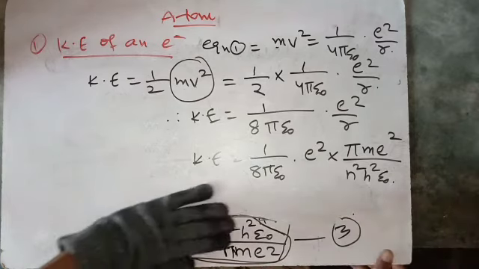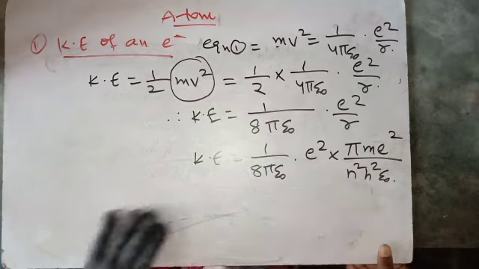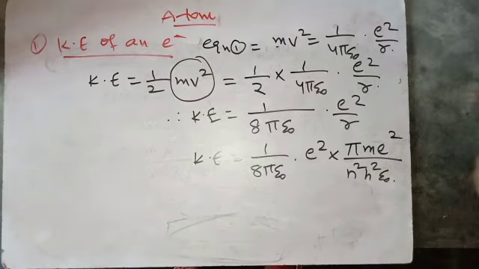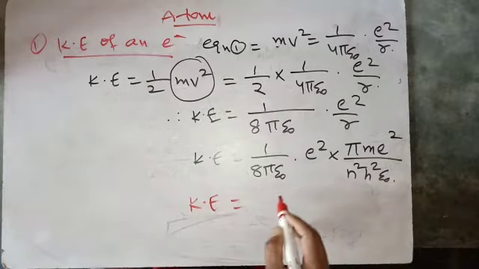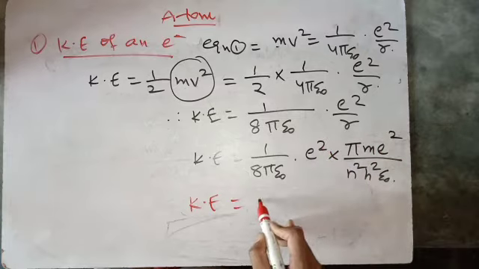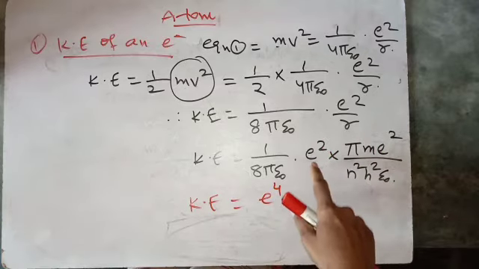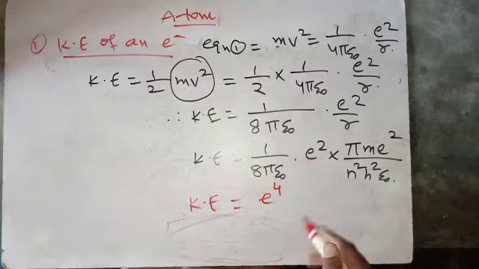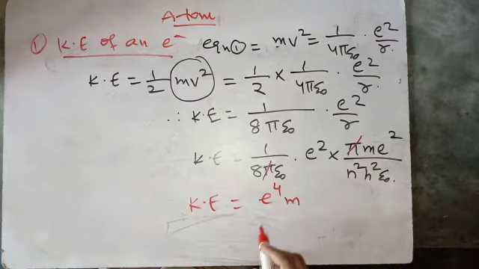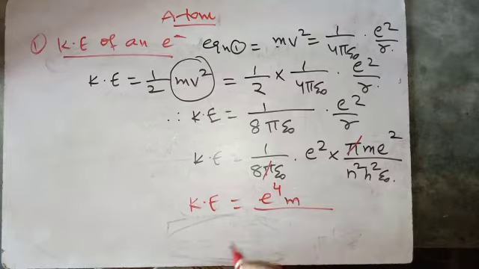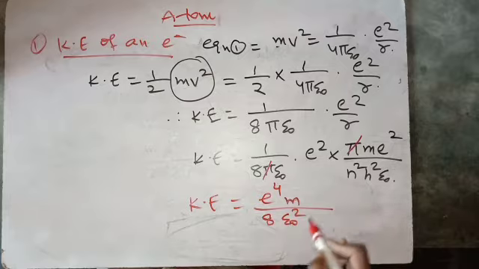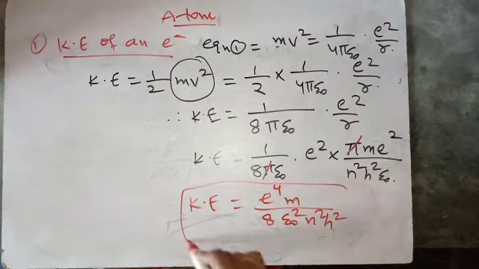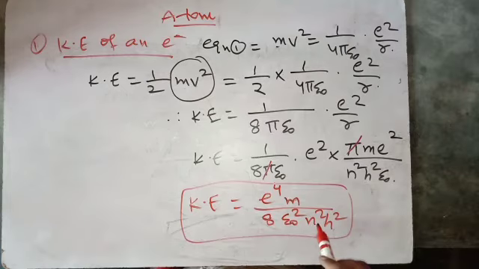So now here we have kinetic energy as e square into e square is e power 4. Bases are same, powers should be added, so e power 2 plus 2 is e power 4. Pi cancels, and we are left with m in the numerator. We have m into e power 4 by 8 epsilon naught into epsilon naught square n square h square. This is the kinetic energy of the electron in nth orbit.